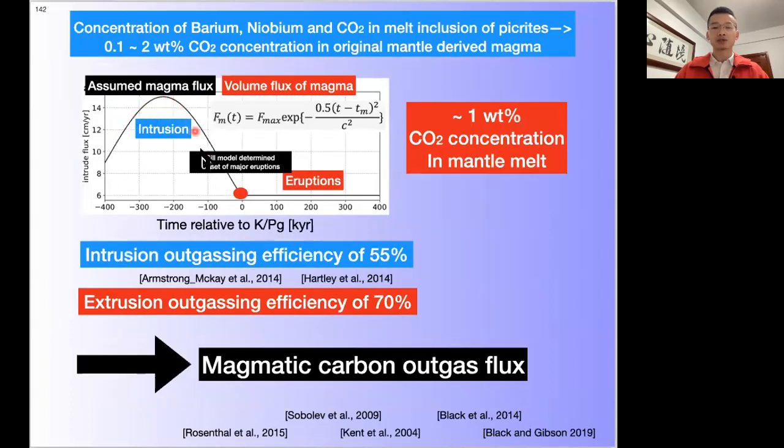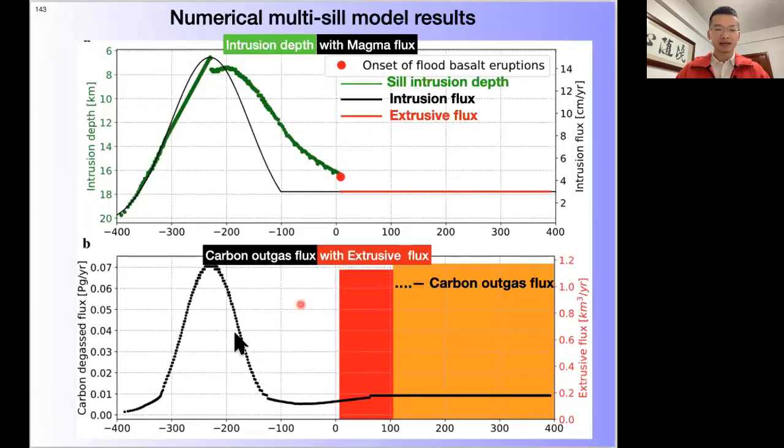So from the modeled intrusion and eruption volume of magma flux, with an assumed concentration of CO2 in the mantle melt, and also with some previously referenced outgassing efficiency from intrusion and extrusion, we can calculate a magmatic carbon outgassing flux based on the model results. Here shows the carbon flux based on the model runs. So here's the magmatic flux, and here's the outgas flux with the extrusive flux.